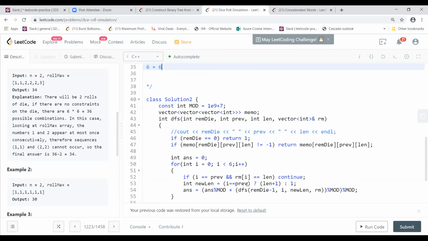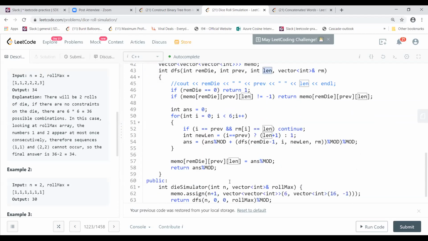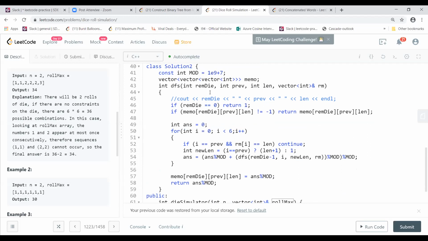It was something like you have the previous value they were taking, then the current length, because you start with the length as 0 and the previous value as 0 in this case, and n is the level. And then you are passing the whole roll max. You come here, but then again you have a for loop for the usual DP top-down approach, because you have 6 faces of a die, right?